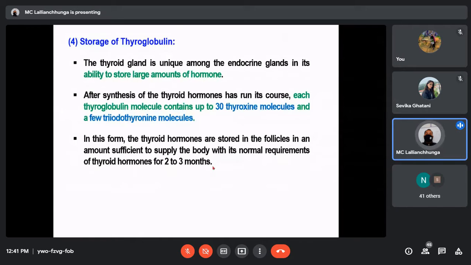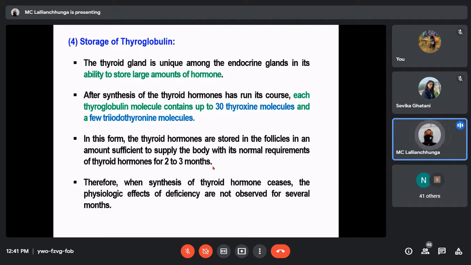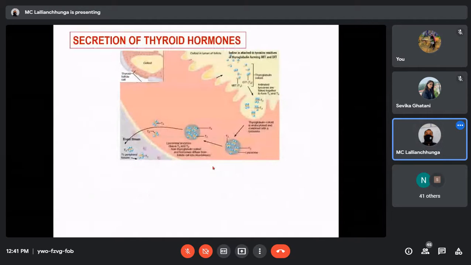That means thyroid hormones can be stored for a long time. Suppose there is stoppage of the synthesis of thyroid hormones, it can still supply the body for the next 2 to 3 months even if there is no new synthesis. That means their storage capacity is very, very high. Therefore, when synthesis of thyroid hormone ceases, the physiologic effects of deficiency are not observed for several months, because storage capacity is high. Now the synthesis we have finished, up to this the synthesis is done.